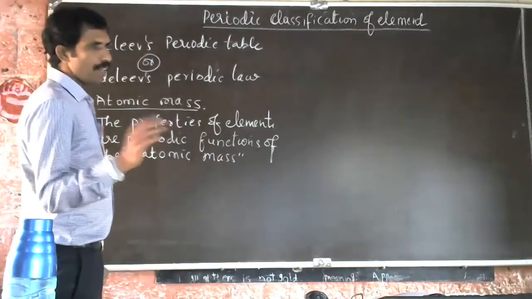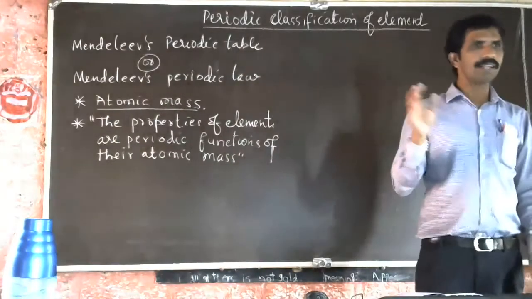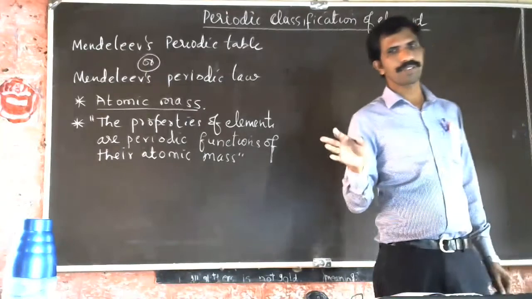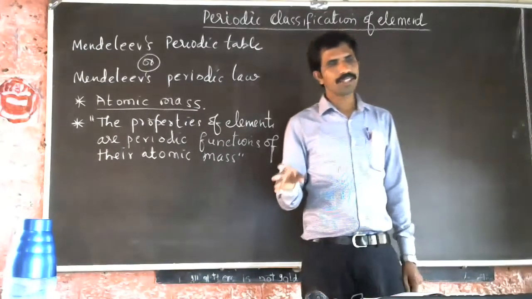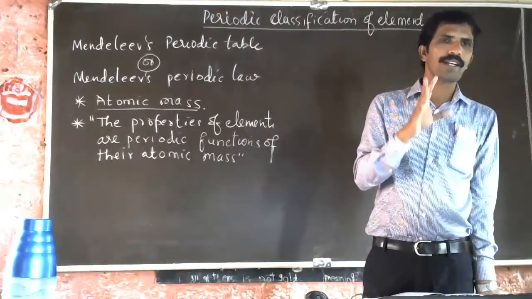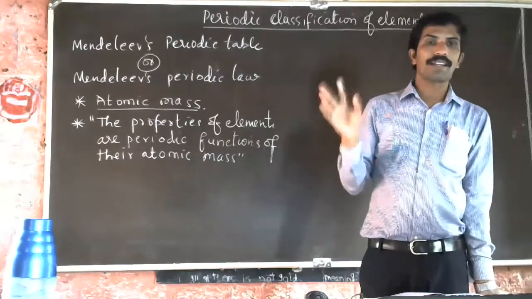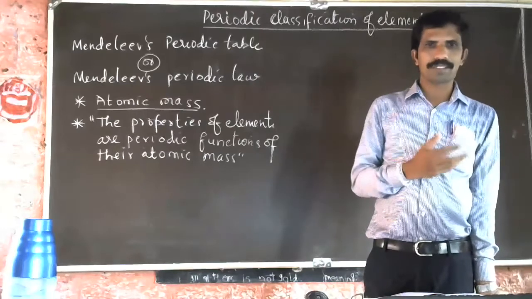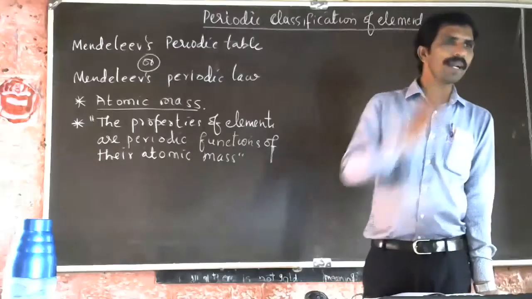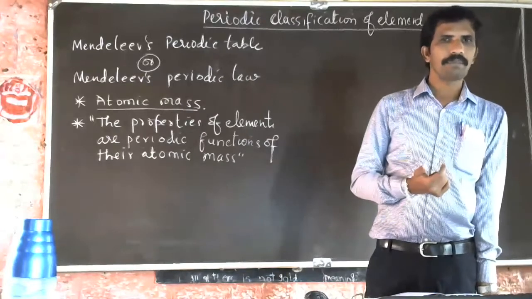So when elements are arranged in increasing order of their atomic mass, the properties of the elements repeat after certain intervals. So same thing. Whatever theory was followed by Newland, the same theory Mendeleev followed, but he added some more elements, and the drawbacks of the law of octave were corrected by Mendeleev.